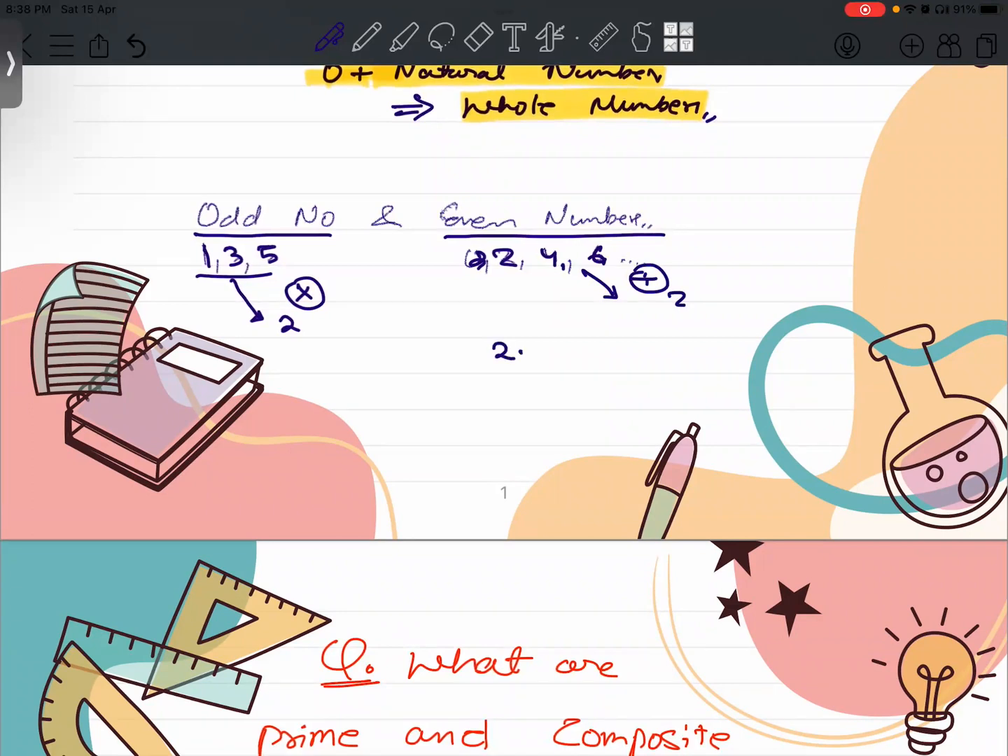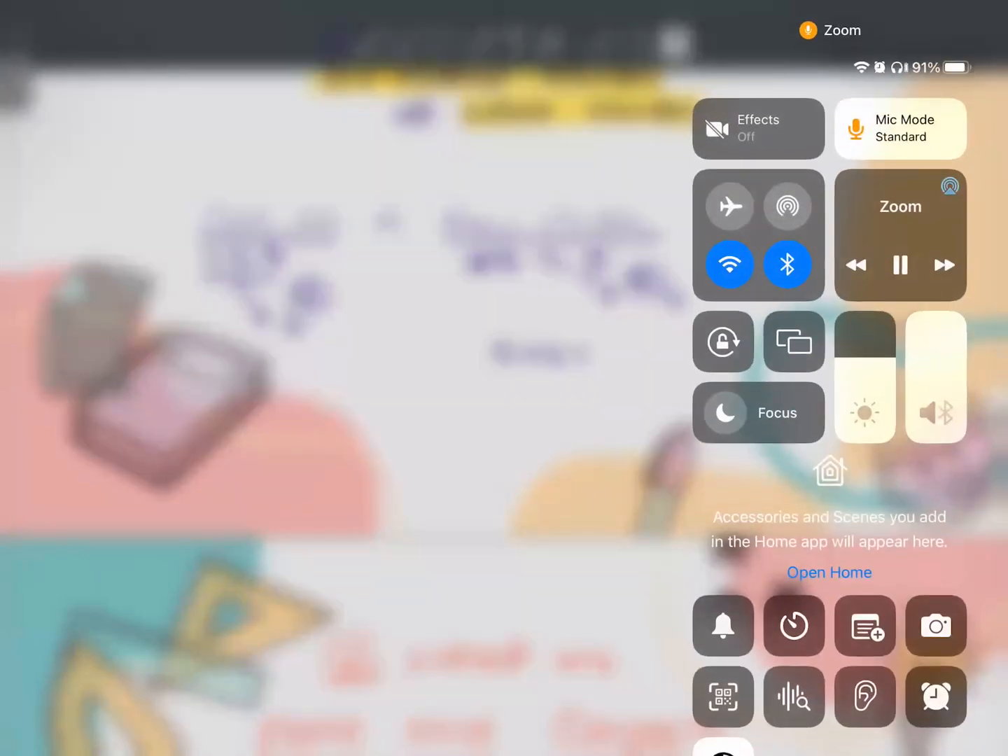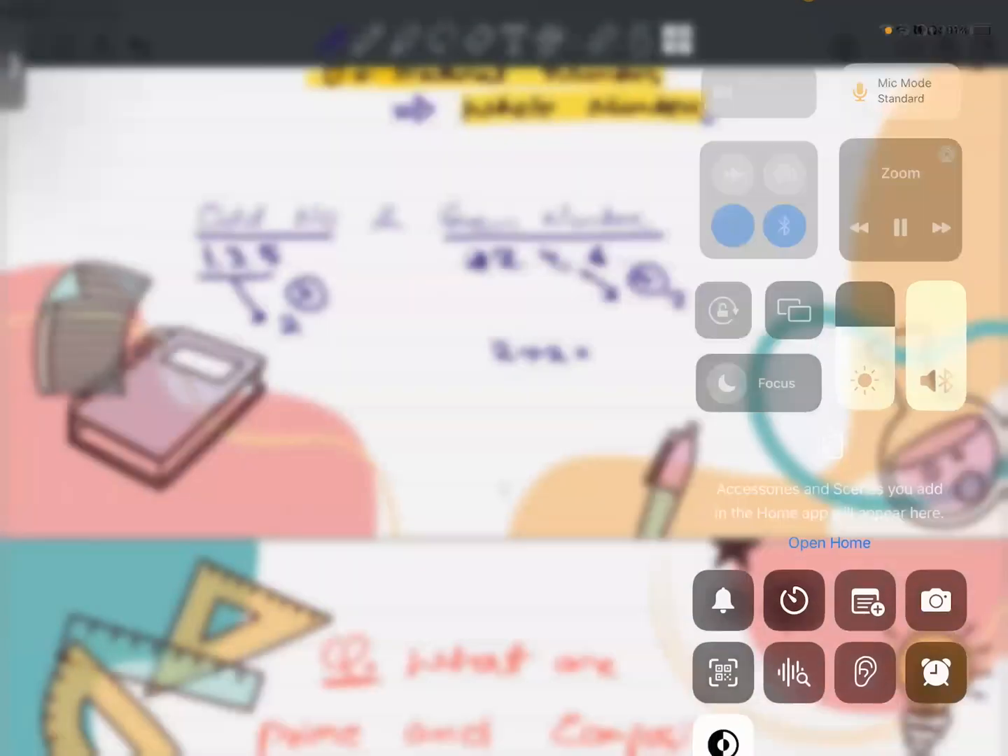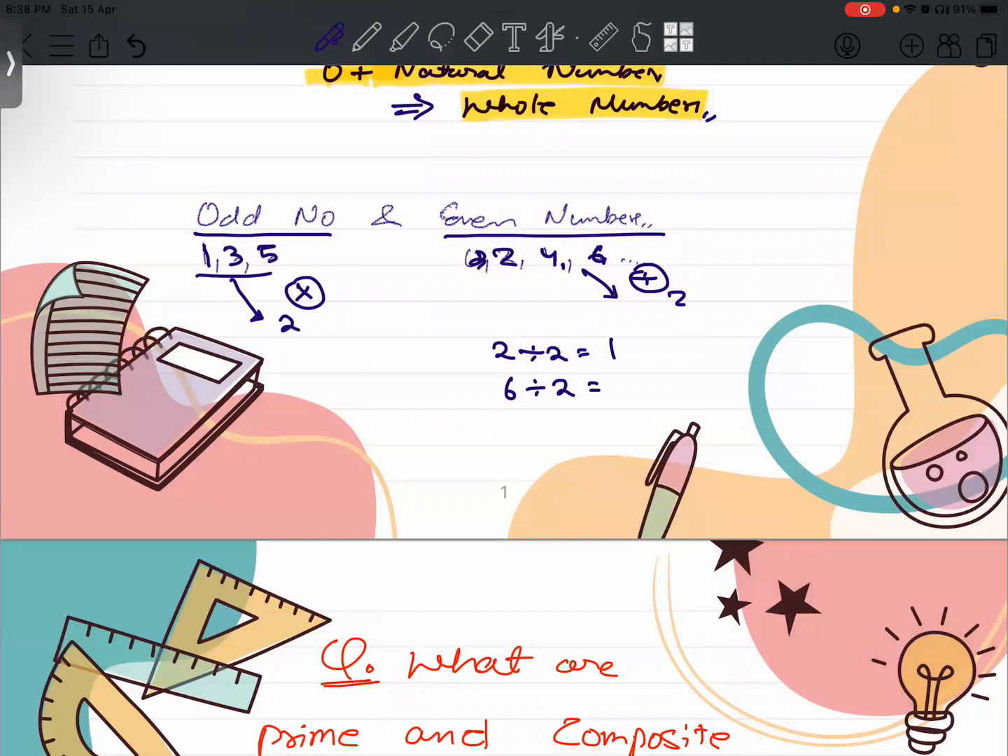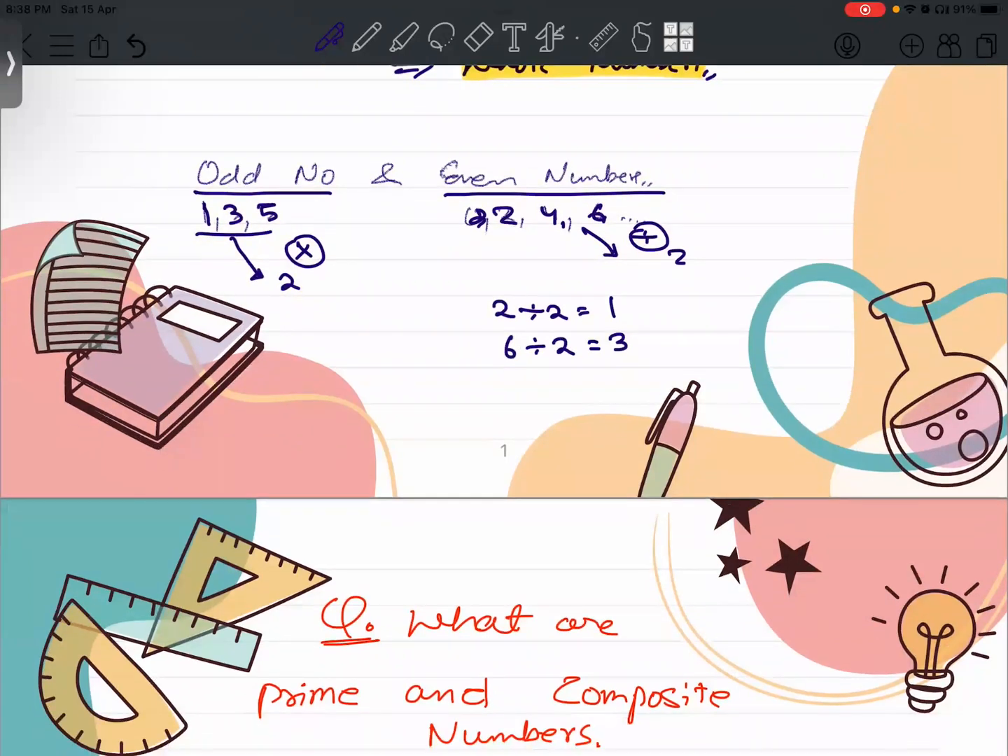So 2 divided by 2 gives you what? 1. Yes, that gives you 1. Similarly, 6 divided by 2 gives you 3. Very good. So on that basis, odd numbers cannot be divided by 2, but even numbers can. Exactly. Odd numbers cannot be divided by 2, while even numbers can be divided by 2.